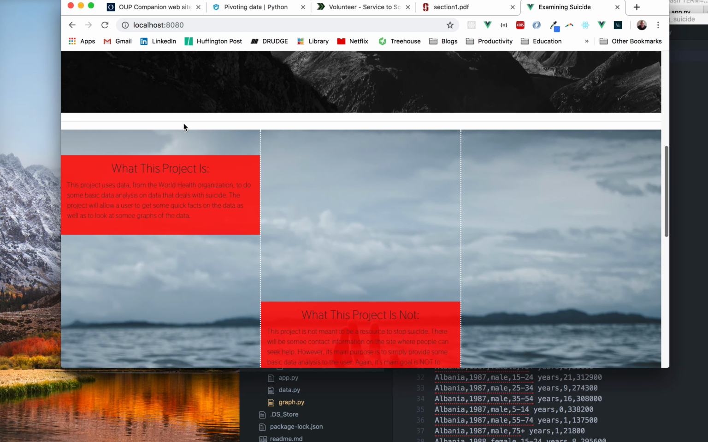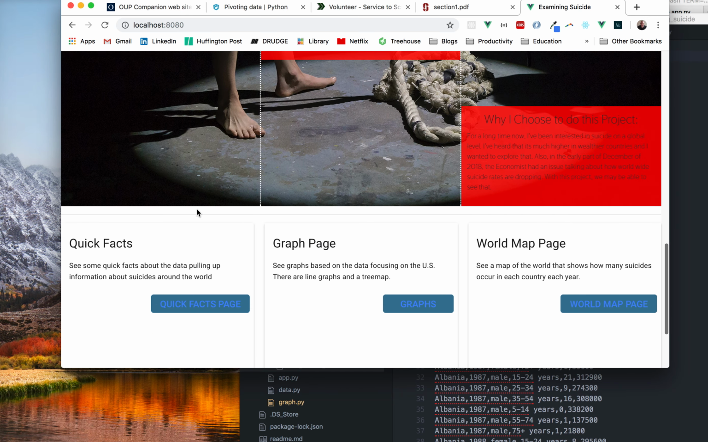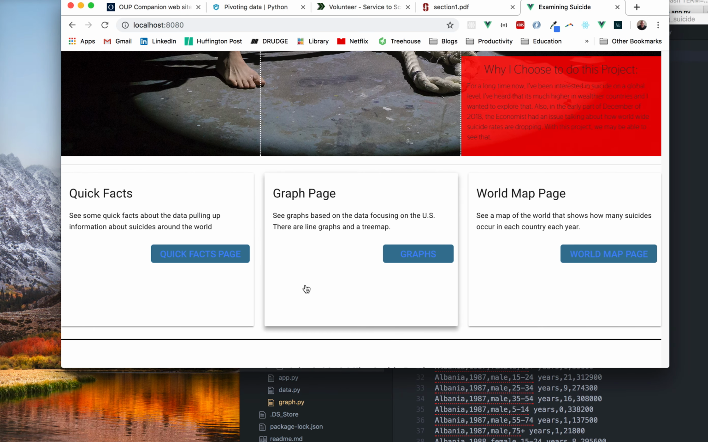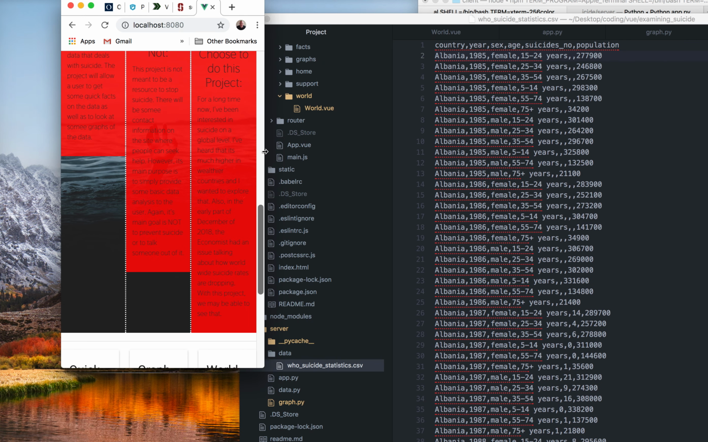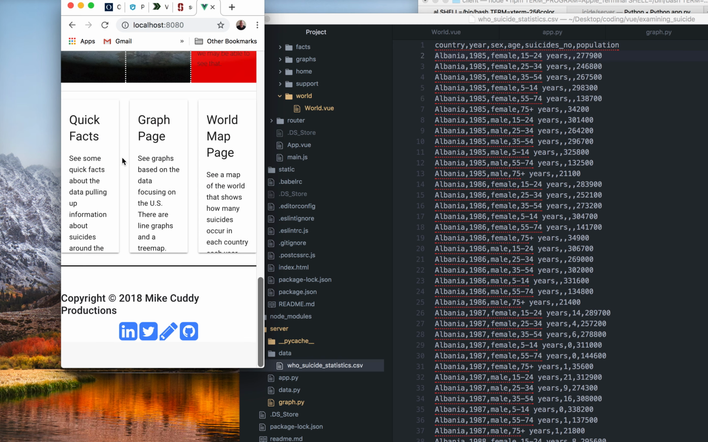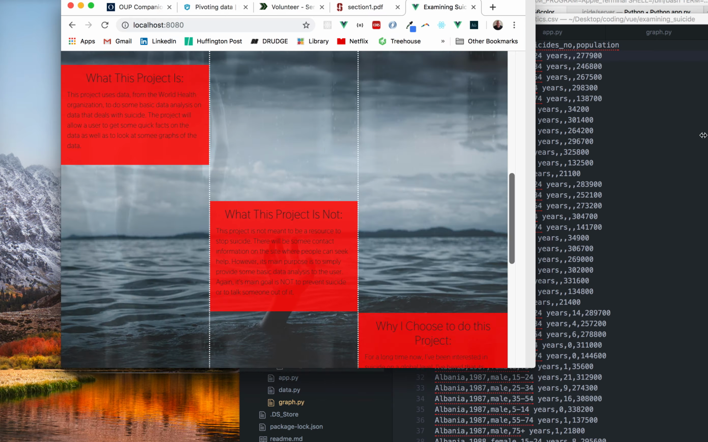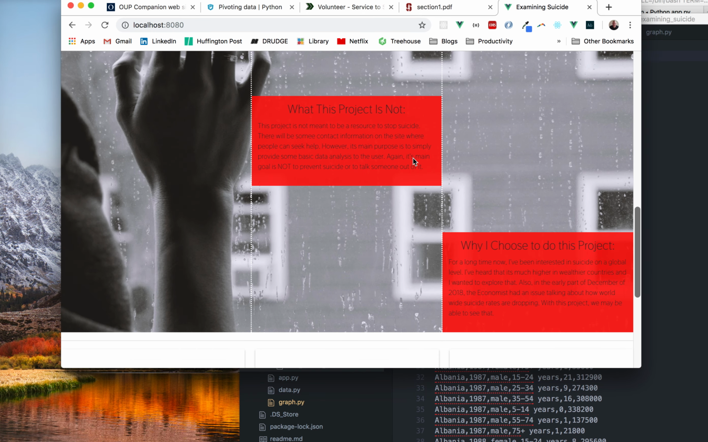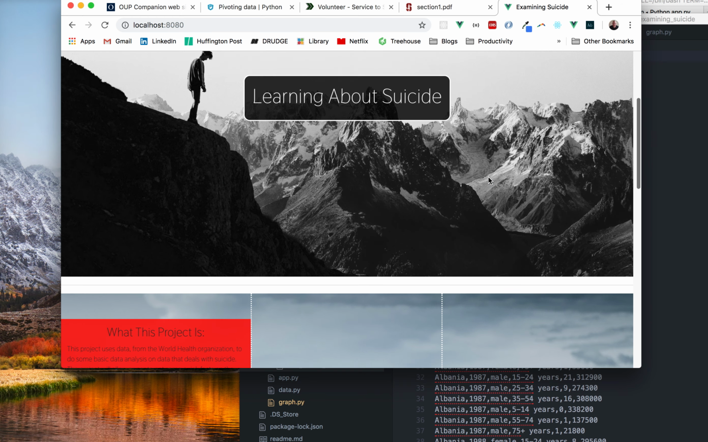So this is the home page, and I kind of had this effect right here as the background changes as you move into each of the areas. Kind of have some down photos. And it's fully responsive as well. If we change that right down there. So that could have been a little bit better, I guess. But that was something that would really focus on the data there. So it has a quick facts page, which we'll look at, a graph page, and a world map page.